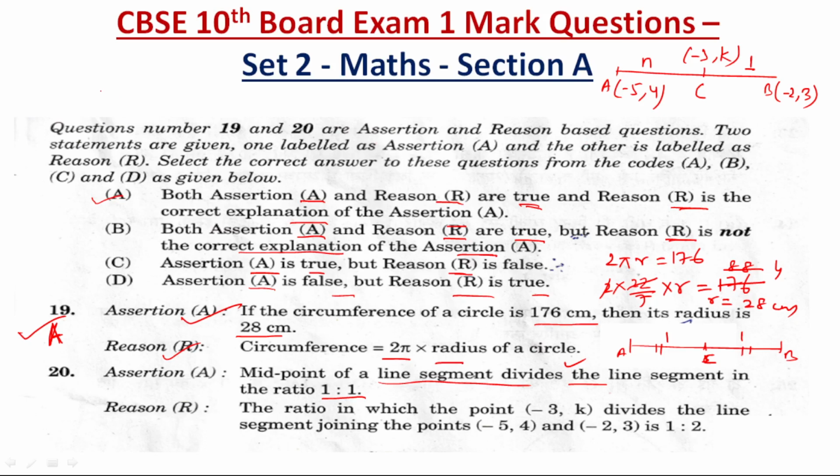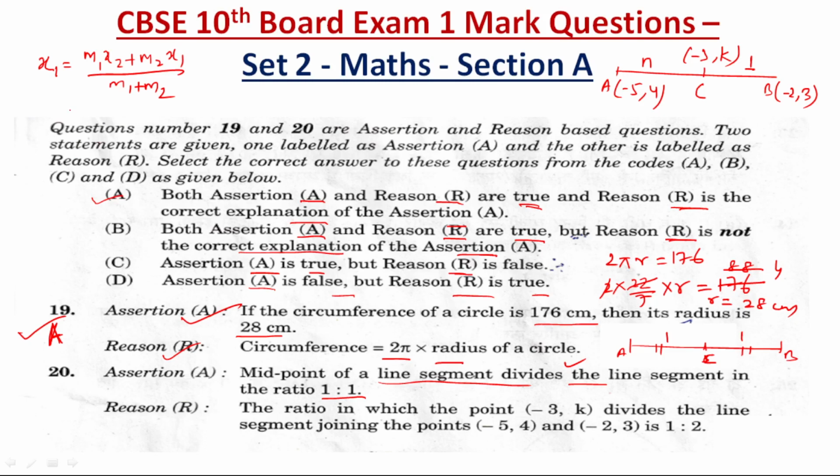The x coordinate of point C, how will we write it? Formula I am telling you. Suppose the ratio is m1 and m2, so it is m1 x2 plus m2 x1 divided by m1 plus m2. This is the formula, we say it as the section formula.